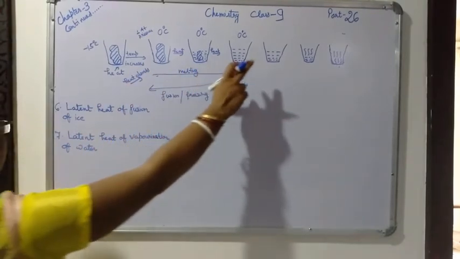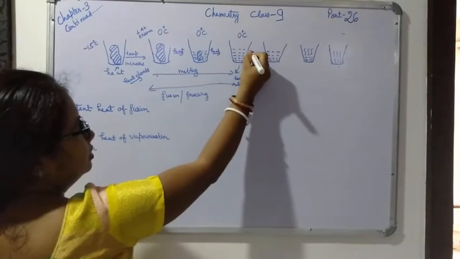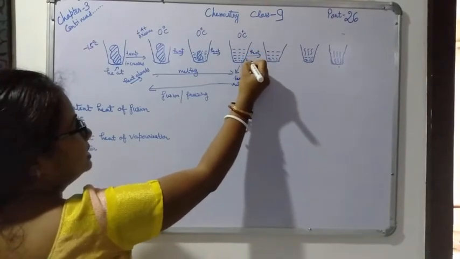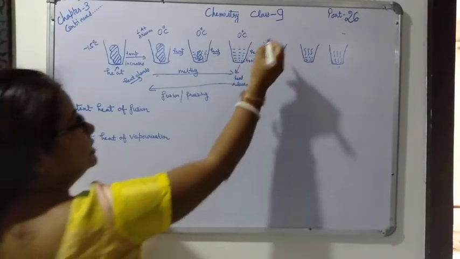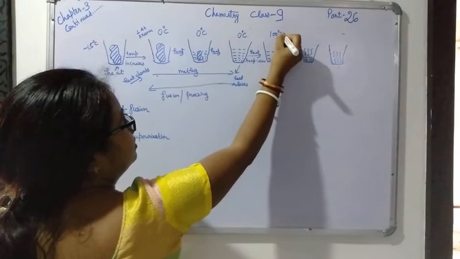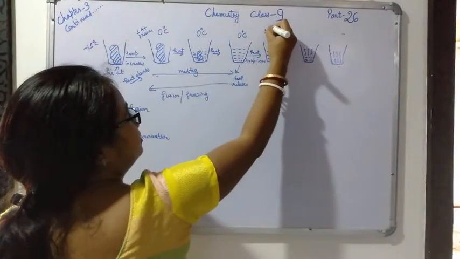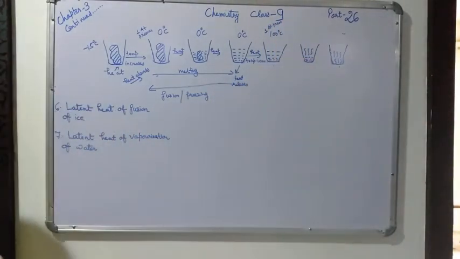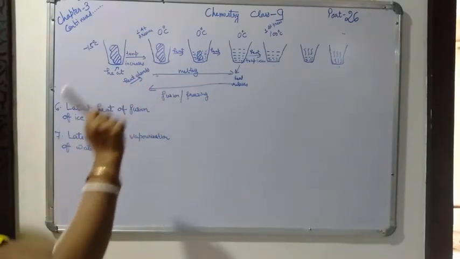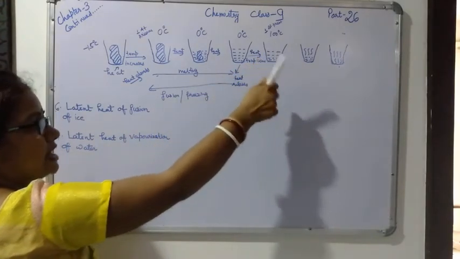Now here you can see, after getting water, again you give some heat, and the temperature increases. When it reaches 100 degrees at 1 atmospheric pressure, you will see it starts boiling. You know the boiling point of water is 100 degrees Celsius.